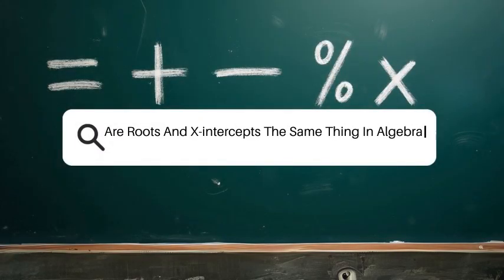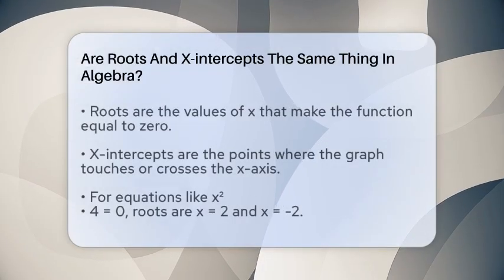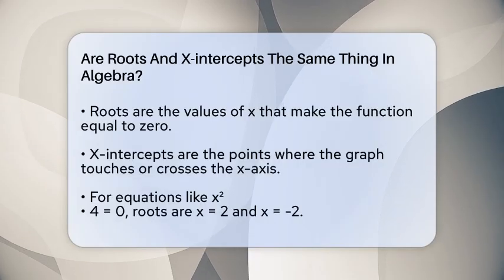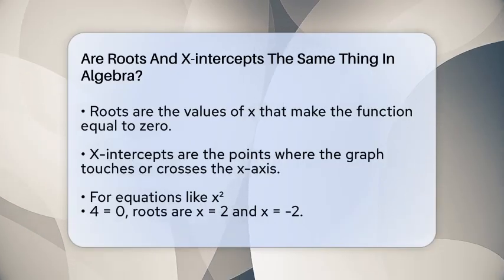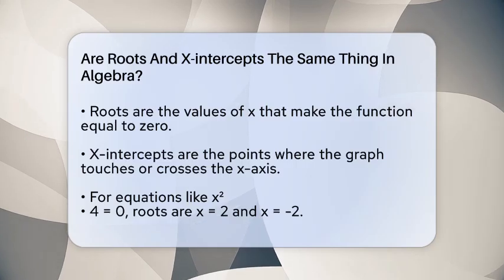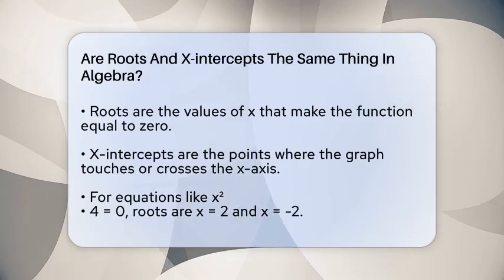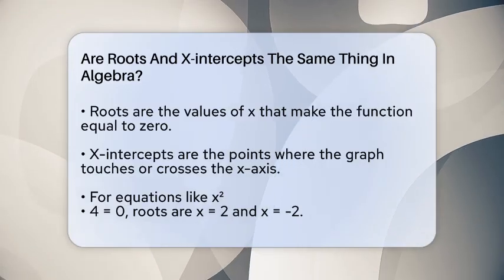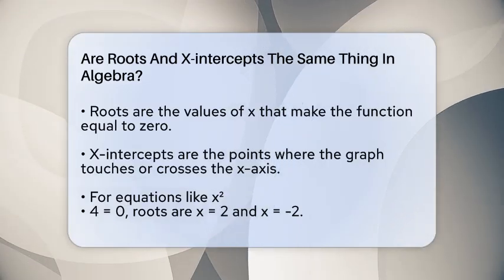Are roots and x-intercepts the same thing in algebra? Imagine you're walking along a roller coaster track and suddenly the ride touches the ground. That point where it hits the ground is like the x-intercept of a graph. Now, think about solving an equation where the function equals 0. Those solutions are called roots. Are these two ideas connected?